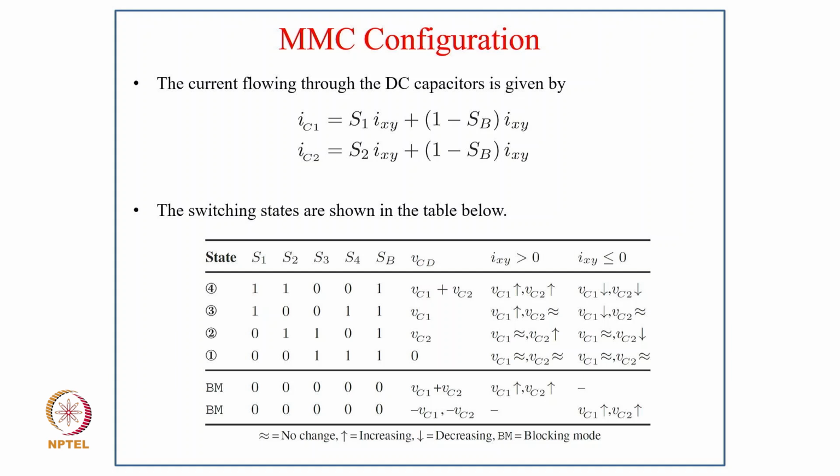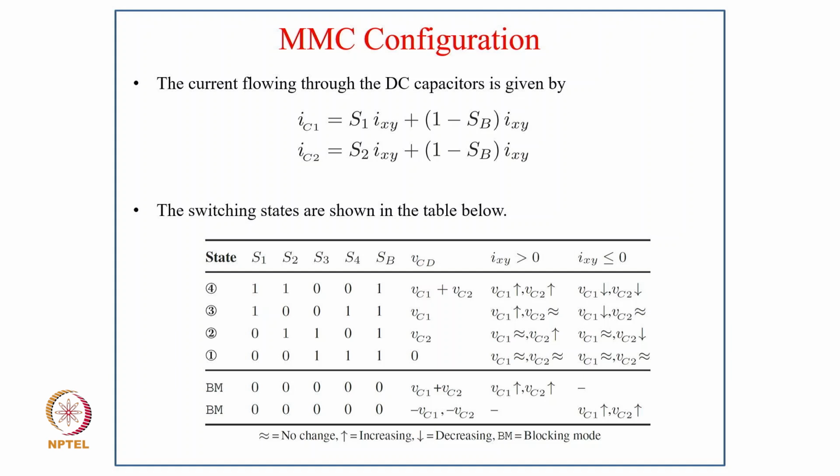Coming to switching state 2, S1 is 0, S2 and S3 are 1, S4 is 0, and SB is 1. So the output VCD is equal to VC2 and VC1 remains constant. For Ixy greater than 0, VC2 increases, and for Ixy less than 0, VC2 decreases.